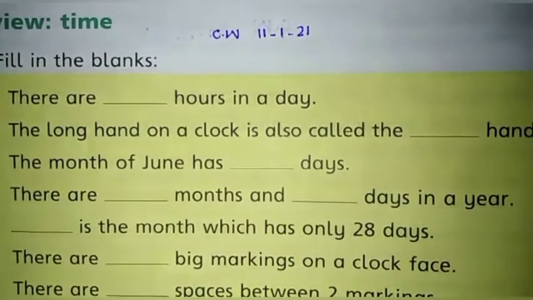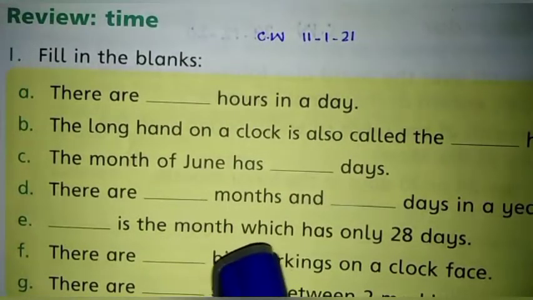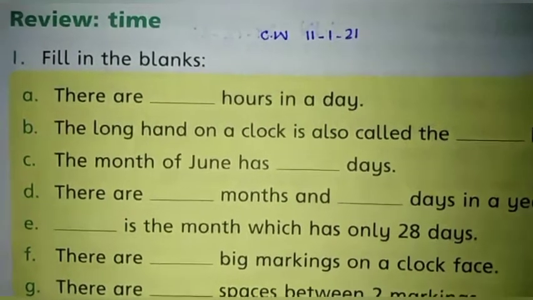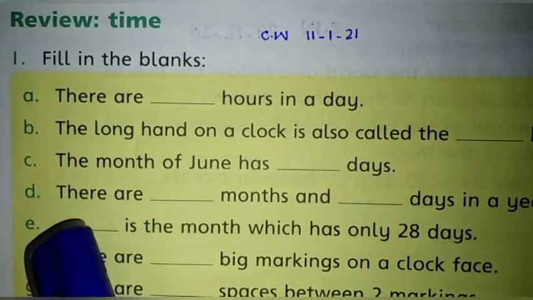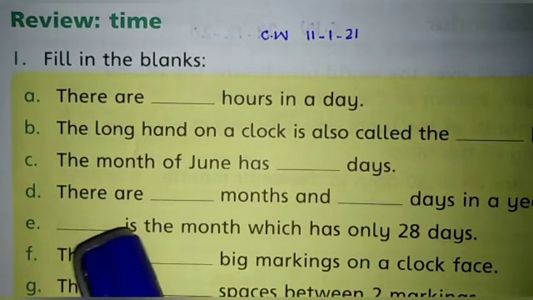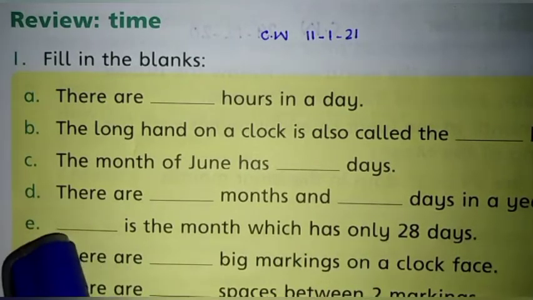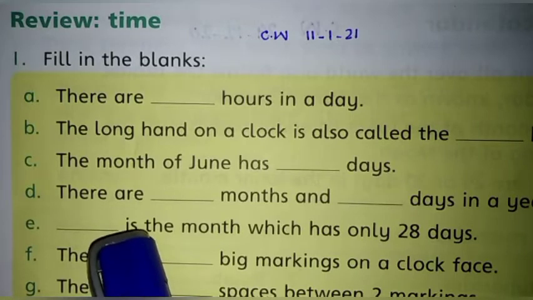Now come to statement E. Dash is the month which has only 28 days. You all know which month has only 28 days. February. You will write here February is the month which has only 28 days. Write the spelling of February: F-E-B-R-U-A-R-Y. February.